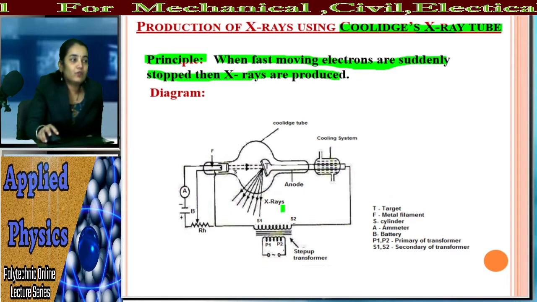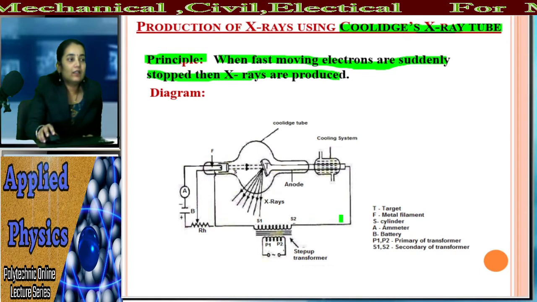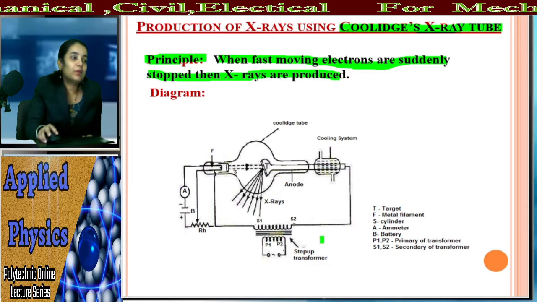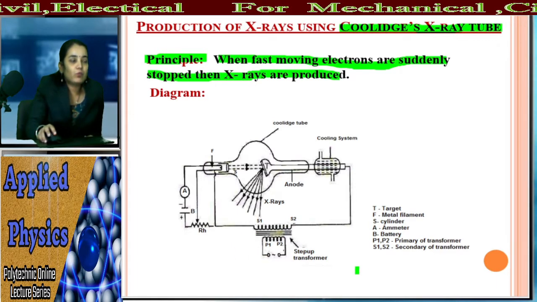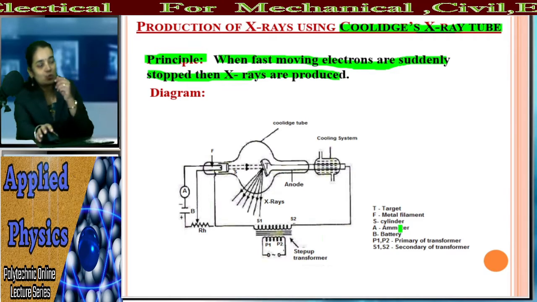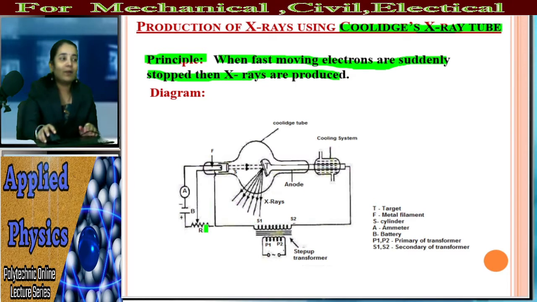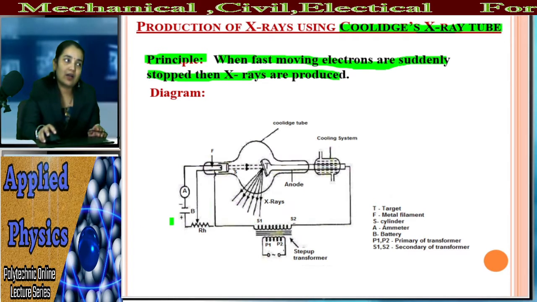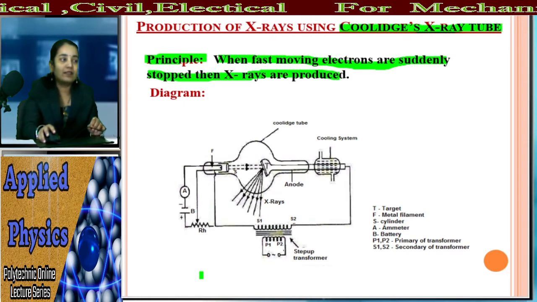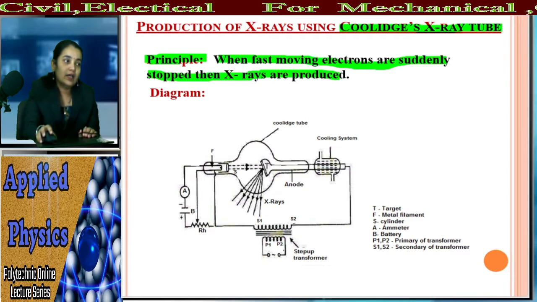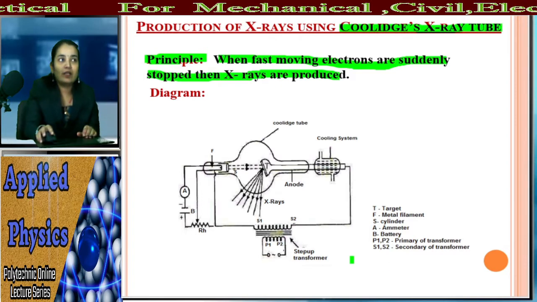And in that case we are using the step up transformer. We have studied that in the diagram. You can see that the step up transformer is used for the production of X-ray. What is the use of that step up transformer? The step up transformer is used to produce the high voltage, because unless you apply the high voltage, the radiations are not produced. जोपर्यंत तुम्ही हाय व्होल्टेज अप्लाय करत नाही तोपर्यंत तुम्हाला एक्सरेज प्रोड्यूस होणार नाही. जर तुम्ही 20 व्होल्ट 30 व्होल्ट इतका कमी व्होल्ट अप्लाय केला असेल, we cannot get the radiations.